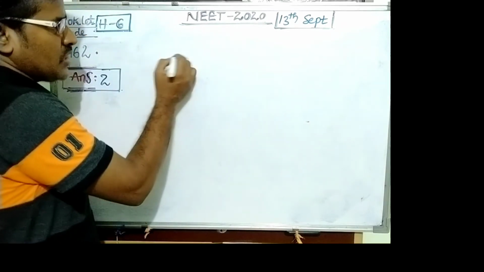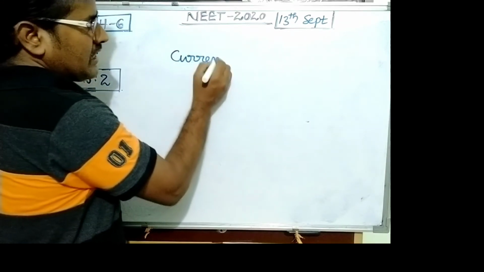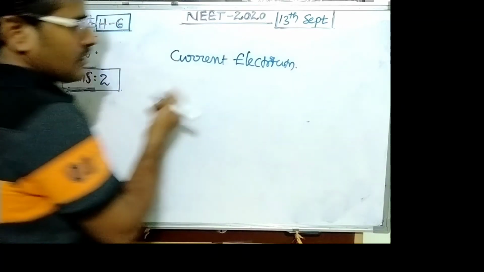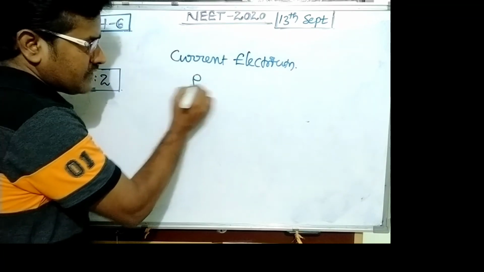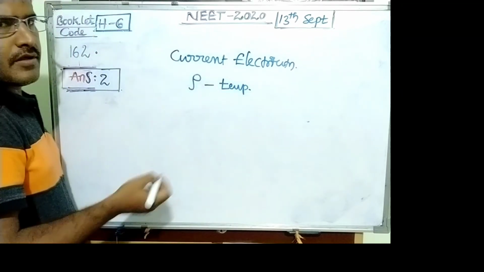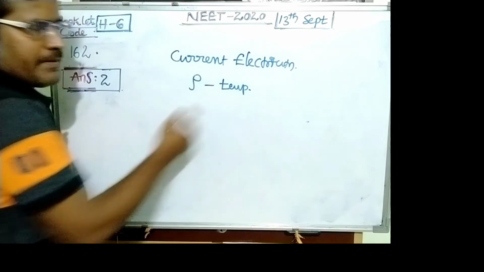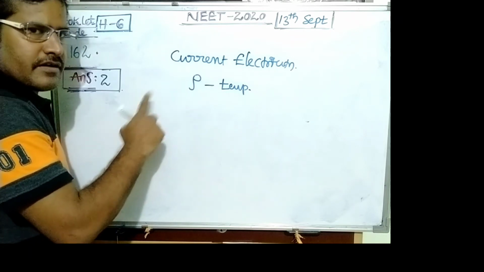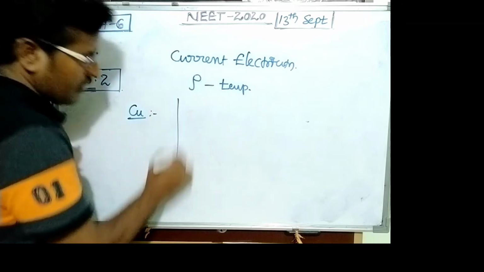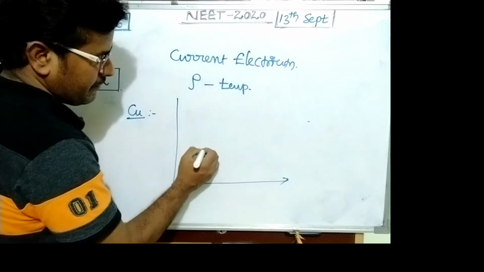Question 162. It is from current electricity. The relation between resistivity and temperature graph. For metals like copper, the graph must be a straight line.